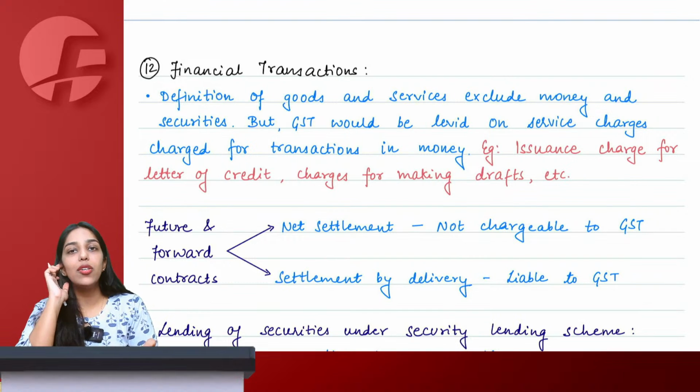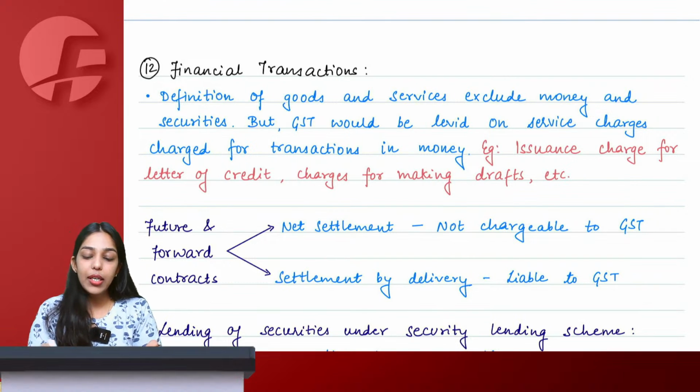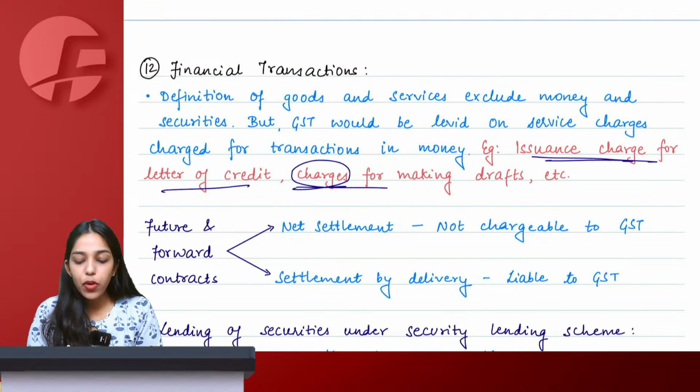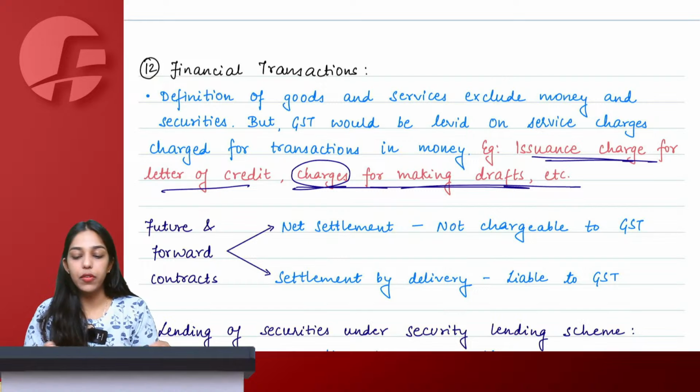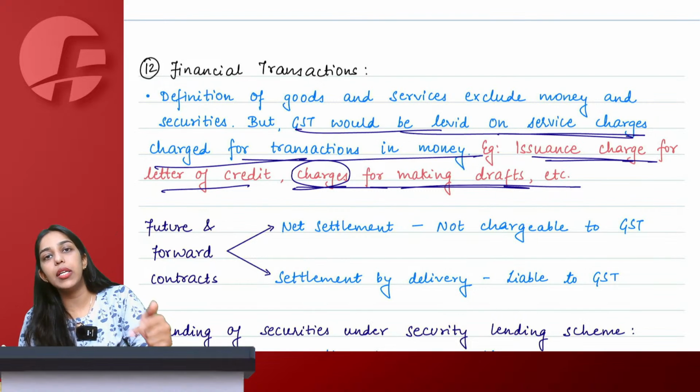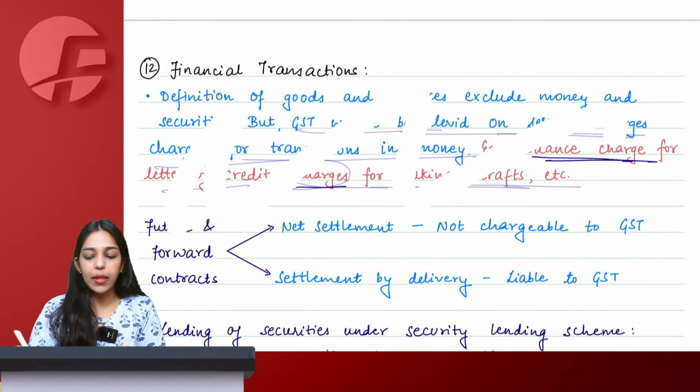Letter of credit is money, not goods or services. But any issuance charges for letter of credit, yes, that is a supply of service. Charges for making a draft, yes, it is a supply of service. So GST would be levied on service charges for transactions in money and for transactions in security.